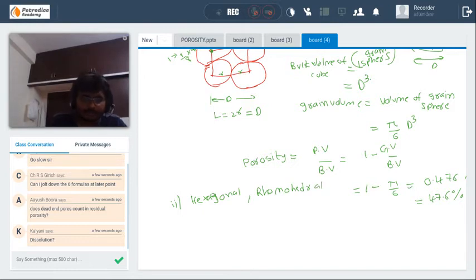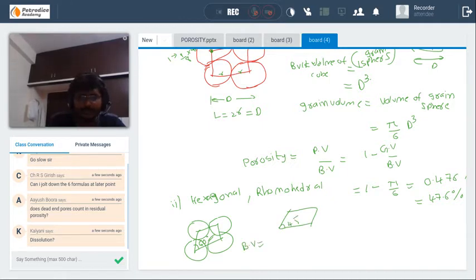Try to do this yourself. These are easy only. It will be occupied by 60 degrees, and this will have 45. And we know bulk volume is equal to d square into d sine 60, because bottom length into height.